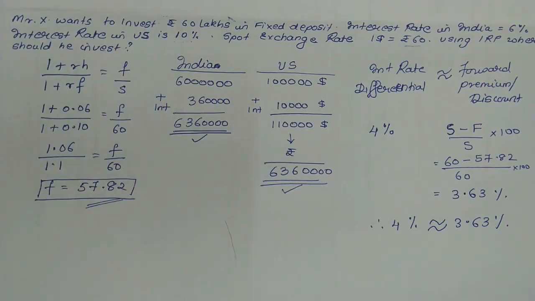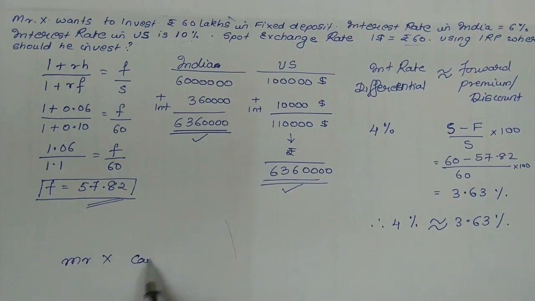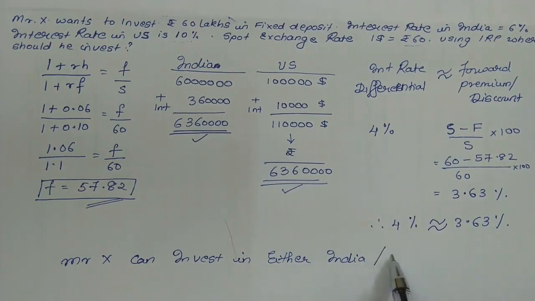Thus, under this case, arbitrage gain is not possible under IRP, thus stating that the investor can invest in any of the countries. Okay, so finally we can state that Mr. X can invest in either India or US, as there won't be any arbitrage gain and the return amount from both the countries will be the same.